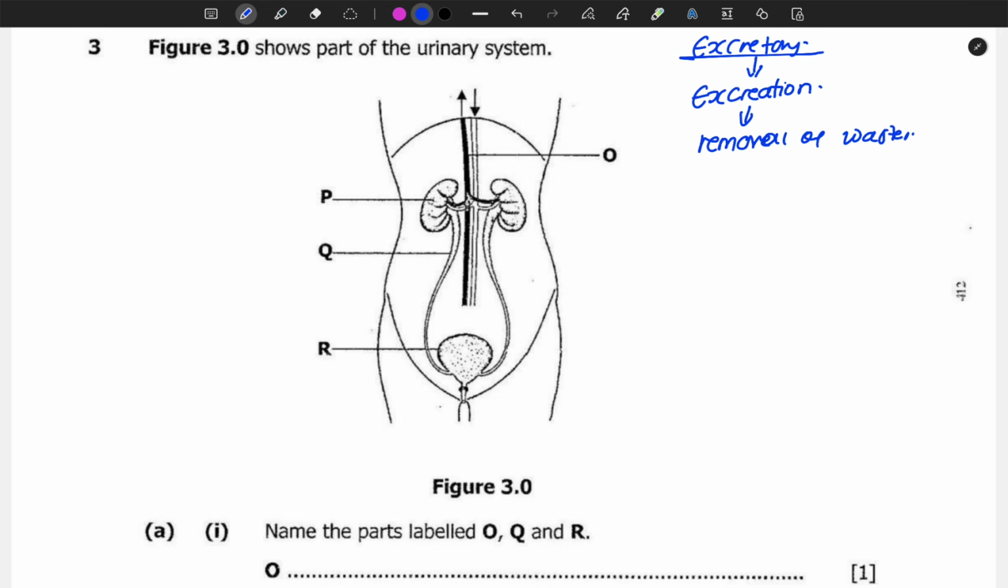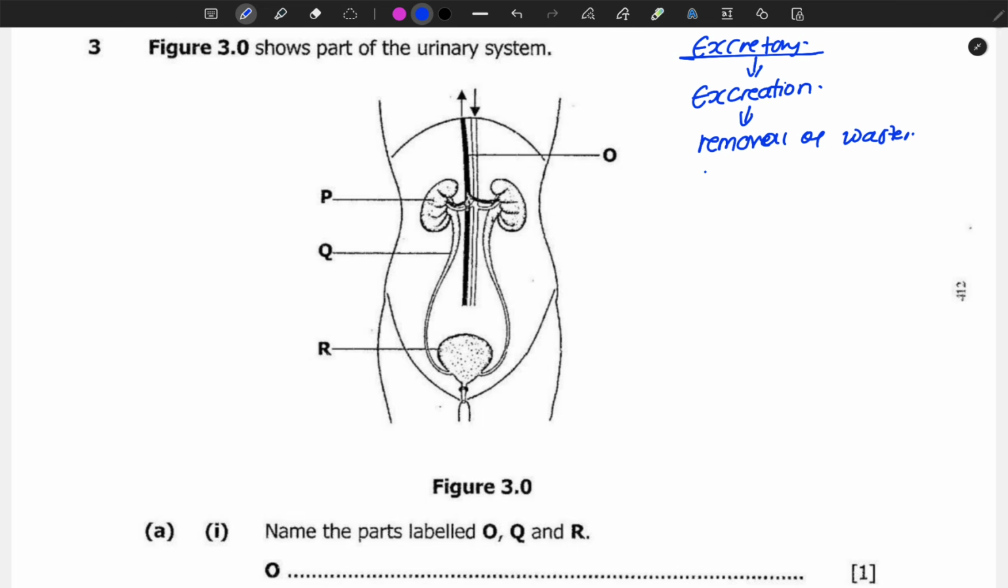So this process helps to get rid of all the toxins, all the waste products, all things that are considered to be useless. That is why we define excretion as the removal of waste metabolic products.